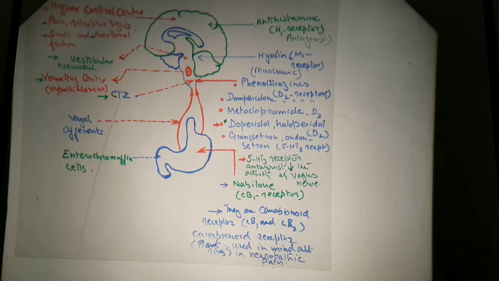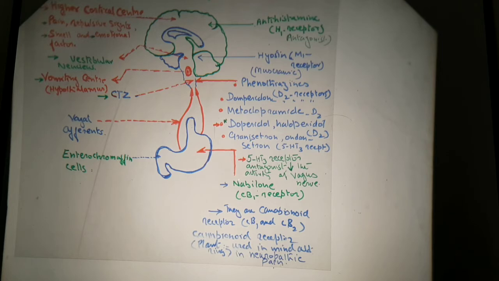That is known as ondansetron. The 5-HT3 receptor antagonists decrease the activity of the vagus nerve. So we can see that they show their effect in the stomach, particularly on the vagus nerve which supplies the stomach.